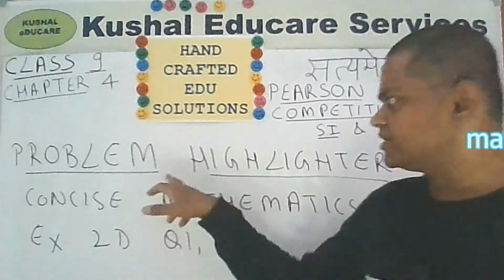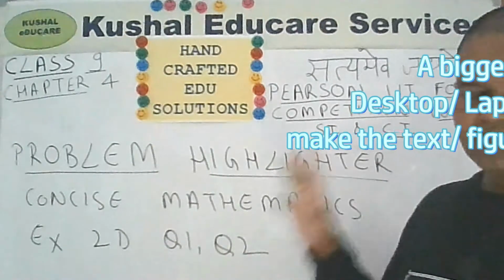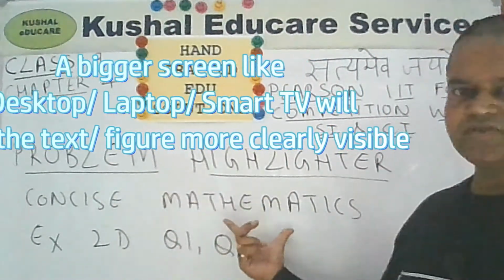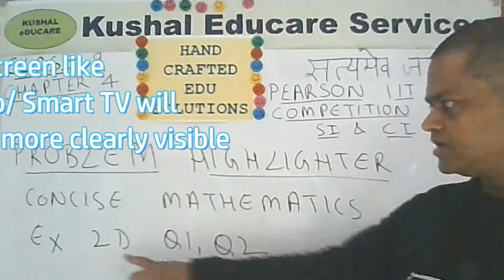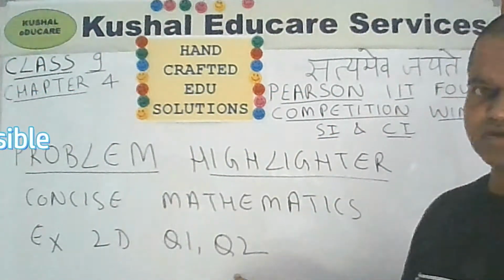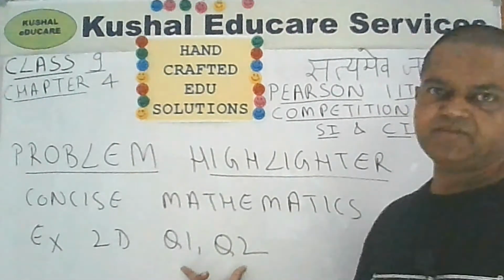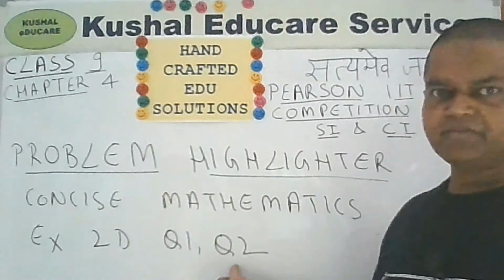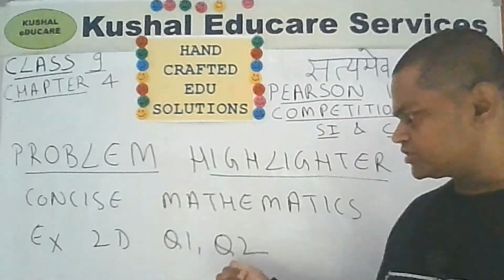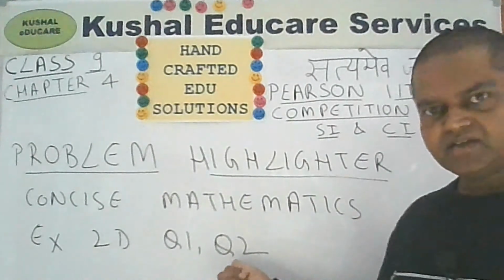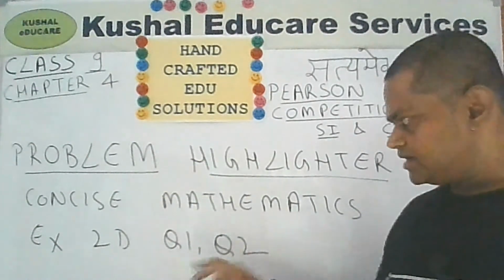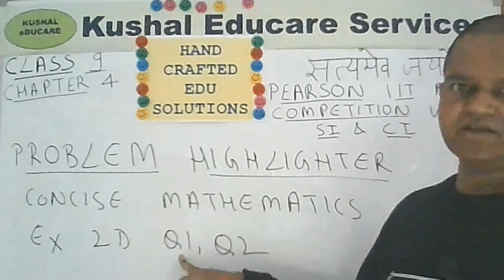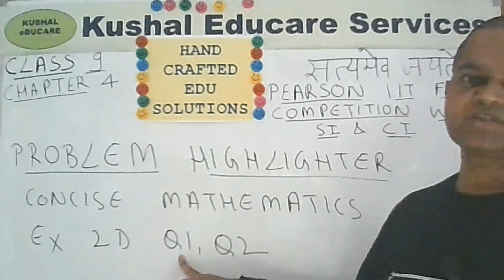So as I was saying, for this week, before solving the competition wing of Pearson IIT Foundation, you must go through this previous video, that is concise mathematics, exercise 2D, question number 1 and question number 2. Why I am saying this is because here you will find the change in the rate of interest. In question number 2 they are talking of depreciation, where the third year depreciation rate is different from the first 2 years. And in question number 1 you will see that for the first year the rate of interest is 10%, whereas for the second year the rate of interest is 11%.